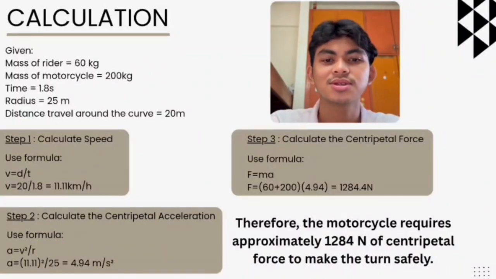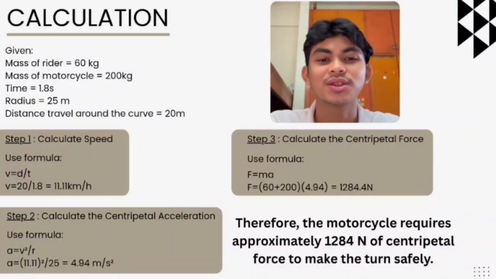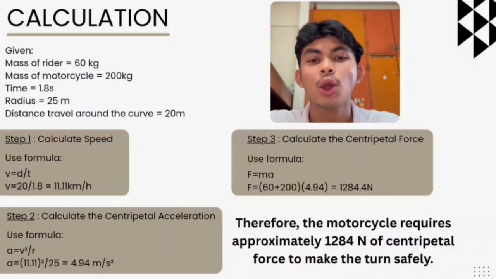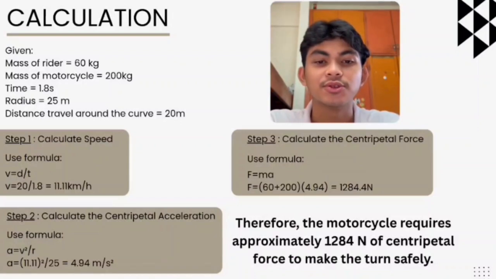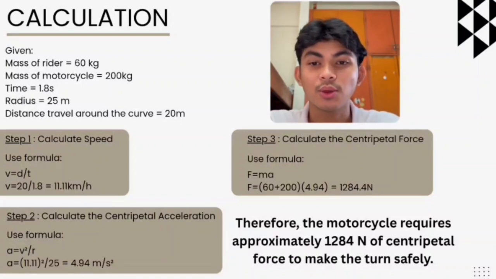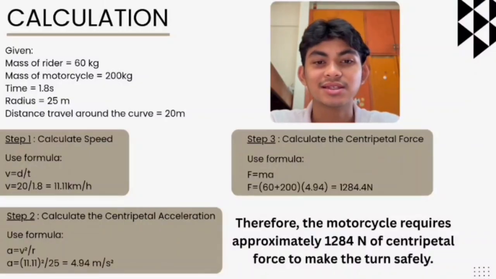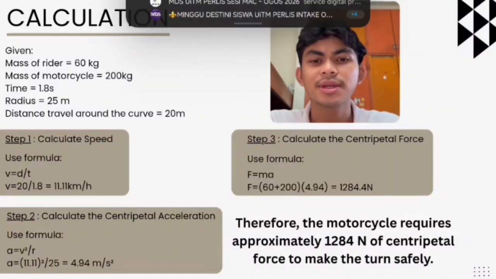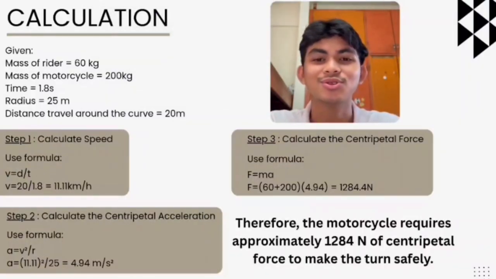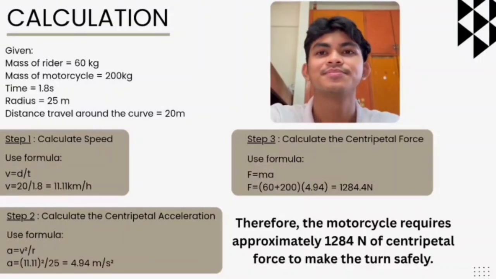Next, we calculate the centripetal acceleration using the formula A equals V squared divided by R, where A is centripetal acceleration, V is the velocity, and R is the radius of the curve. The calculated acceleration is 4.94 meters per second squared. Finally, we calculate the centripetal force using the formula F equals M times A, where F is the centripetal force, M is the total mass of the rider and motorcycle, and A is the centripetal acceleration. The total mass is 260 kg, so the required centripetal force is approximately 1,284 newtons. This is the force needed to keep the motorcycle moving safely along the curved path.